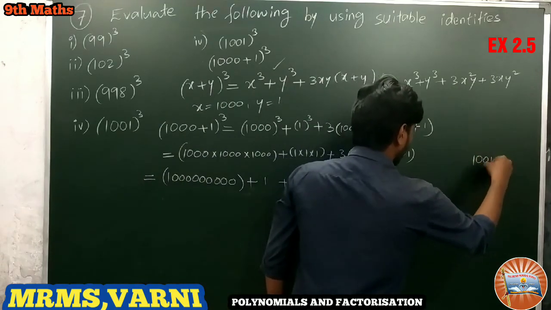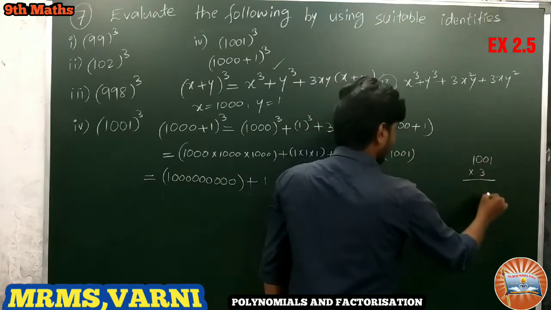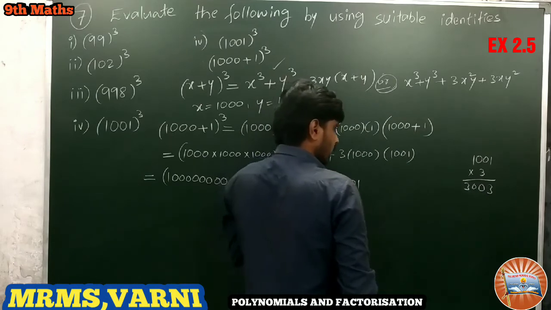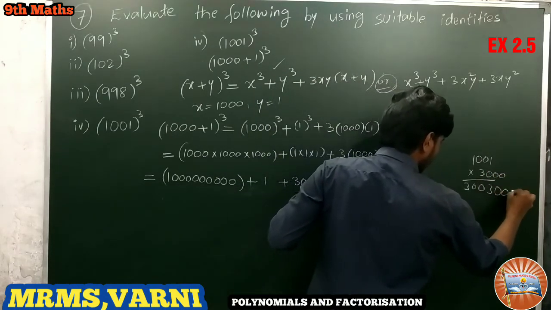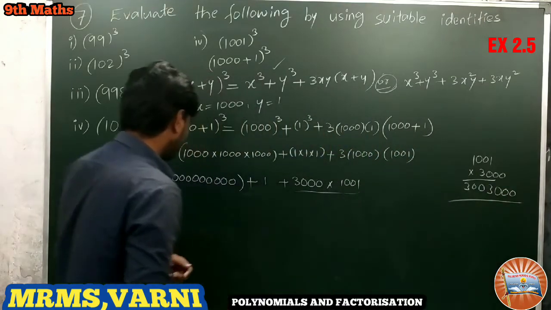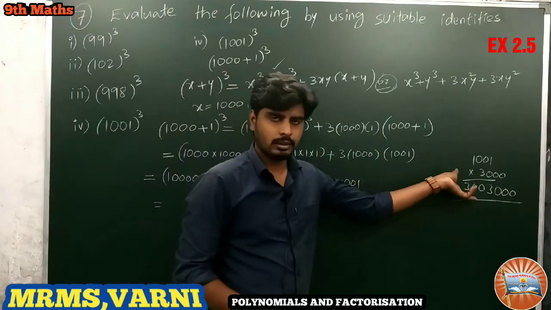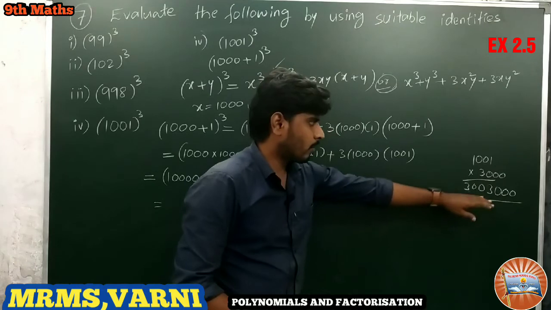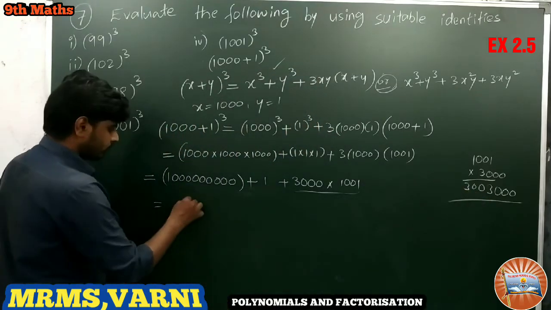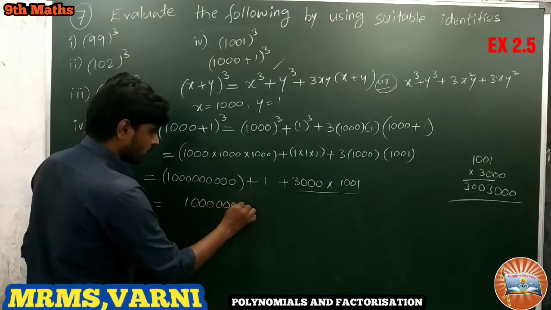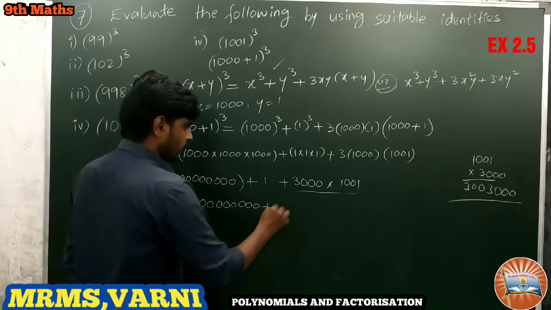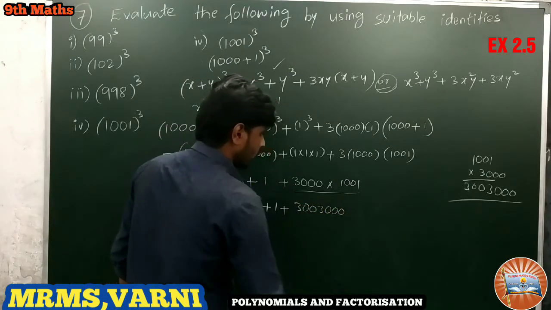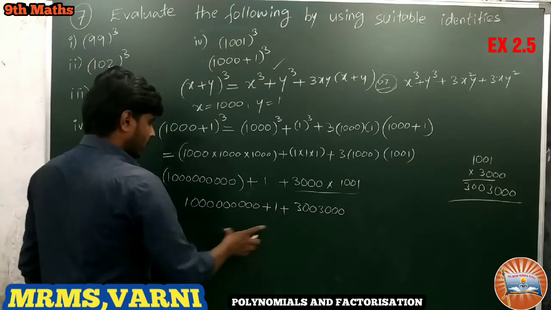So 1001 with 3 first, 3 ones are 3, 0, 0, 3. And we have 3000 here, so take 3 zeros. Did you get this product? 1001 into 3000 is 3003000. Plus 1 plus 1000000000. Now we have to add these three things.